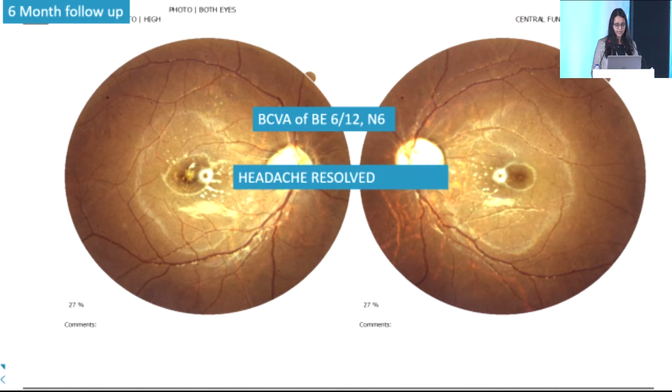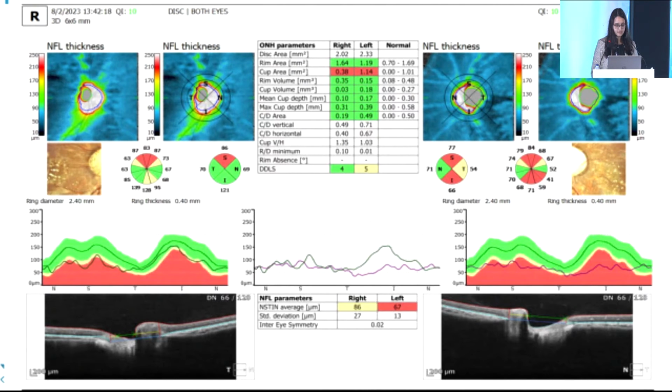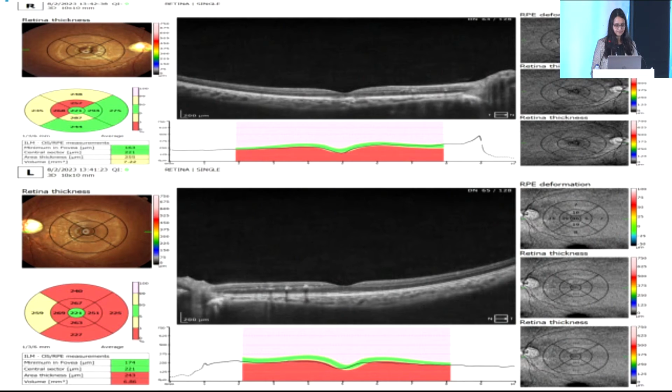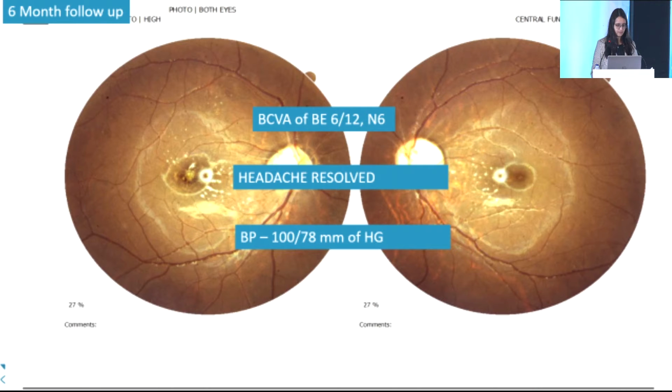Now there is no headache, and BP is well controlled, that is 100 by 78 mm of Hg. This is the OCT disc, which definitely suggests now RNFL thinning because of pallor.